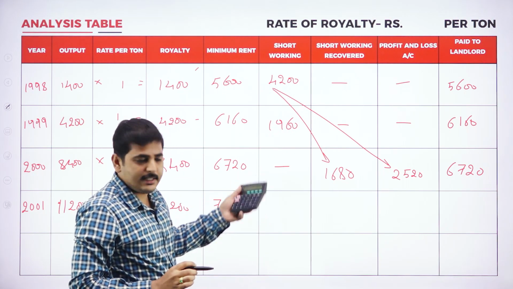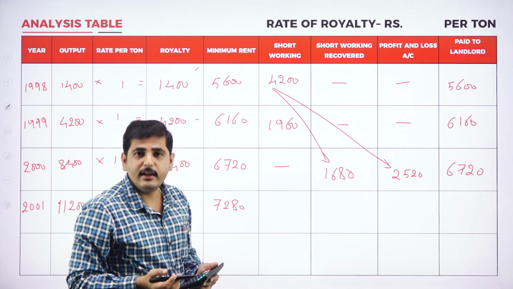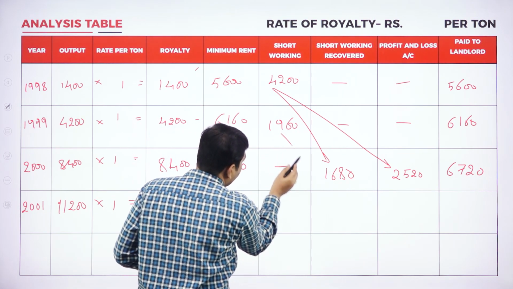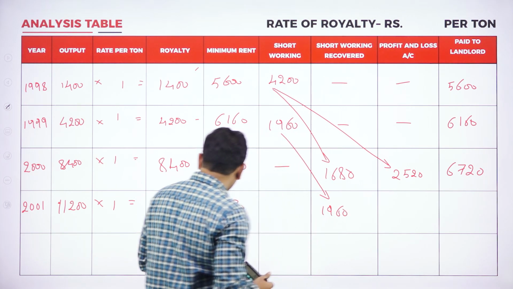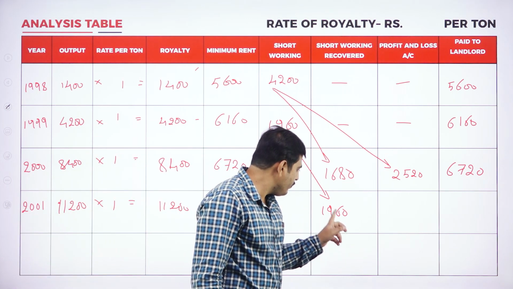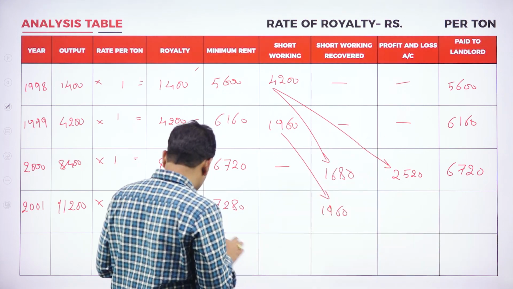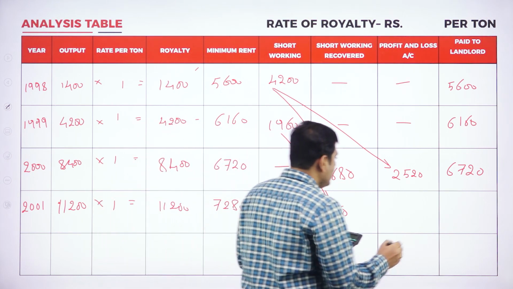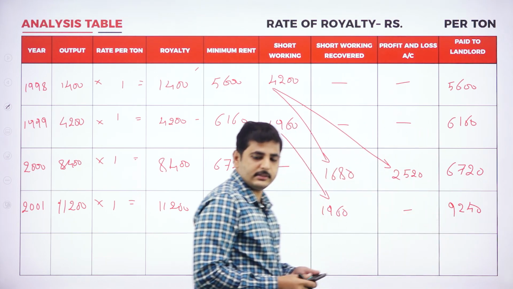1,960 out of 1,960, how much can we recover? We can recover the full amount because excess royalty of 3,920 is there. So total royalty is 11,200, and out of that I could recover 1,960. The remaining amount is transferred to landlord. So 11,200 minus 1,960, the remaining 9,240 should be transferred to landlord.